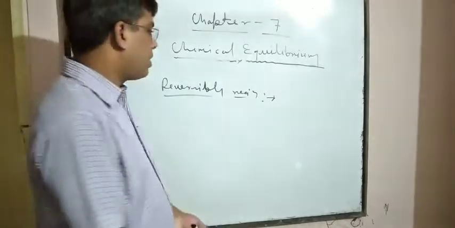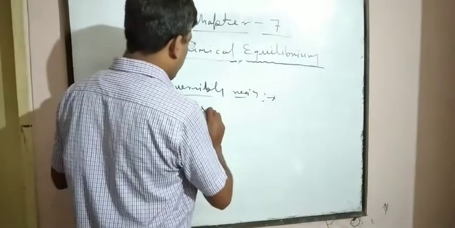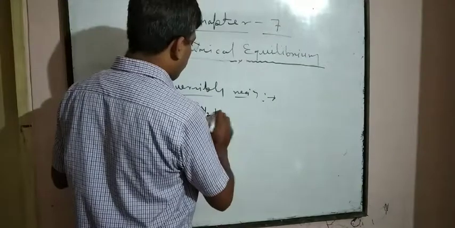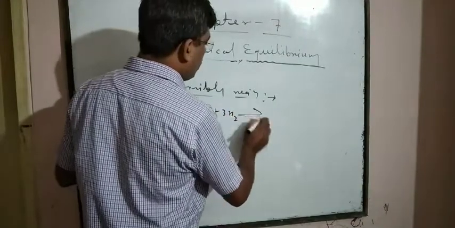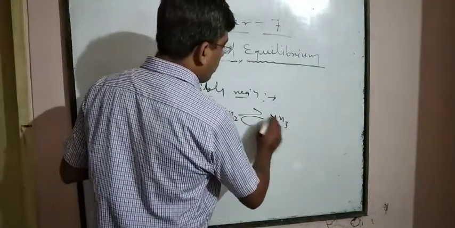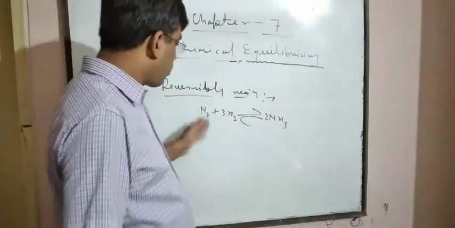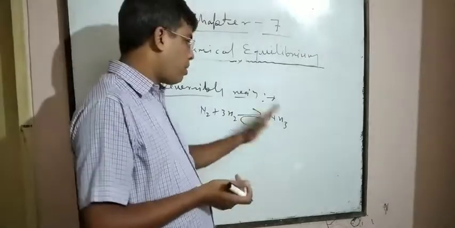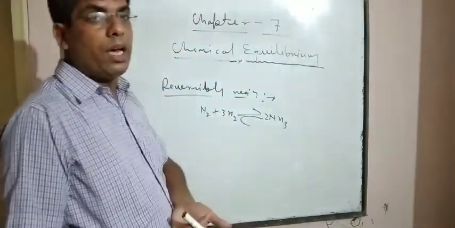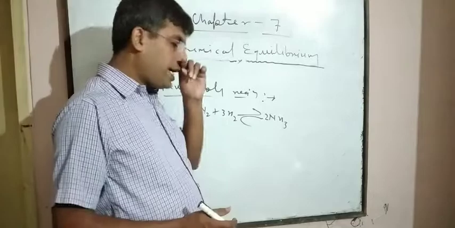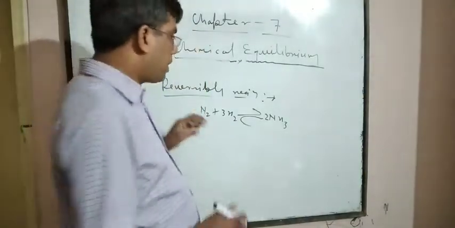That is a reversible reaction. For example, if ammonia is taken, N2 plus 3H2 combine together to form NH3, ammonia. But it proceeds forward as well as backward, meaning nitrogen and hydrogen combine together to form ammonia, and further ammonia decomposes to form nitrogen and hydrogen. So it is a reversible reaction.